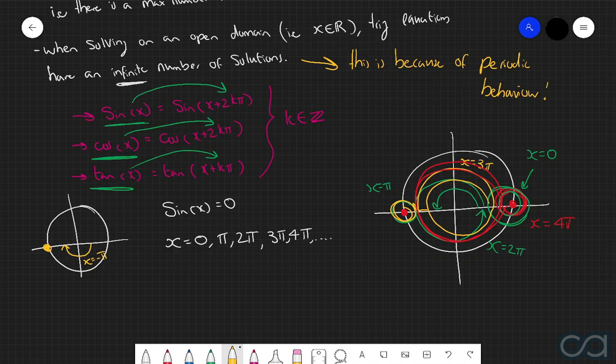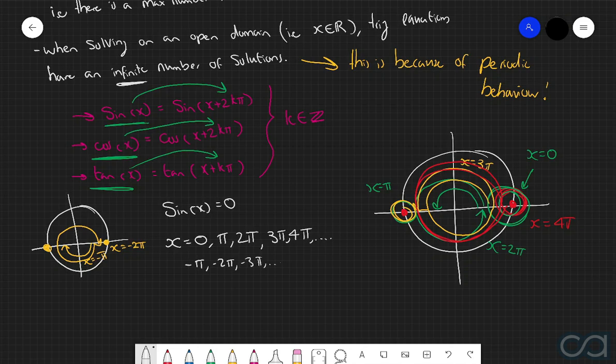But then what happens if we do a full revolution in the clockwise direction? Then we land back over here, in which case x is equal to negative 2 pi, and so on. So what this therefore tells us is that we not only have to consider all the positive integers of pi, but we're also going to consider all the negative integers. So that involves negative pi, negative 2 pi, negative 3 pi, and so on.